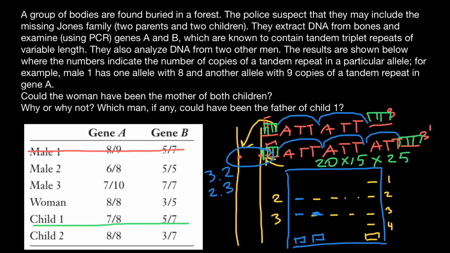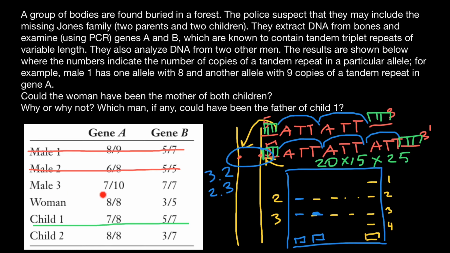So now let's analyze male number 2. Again, the woman can give only 8 repeats to this child. So this 8 is reserved for the mother. And we expect that the child should get 7 repeats from the father. And again, male number 2 can only give 8 or 6 repeats. So we can also exclude this male as the possible father of this child.